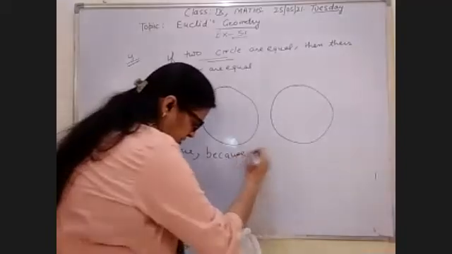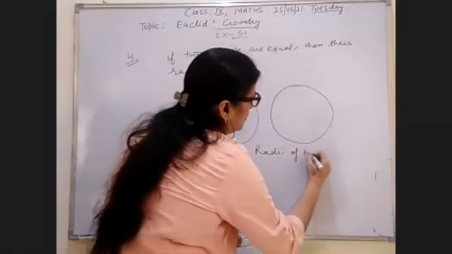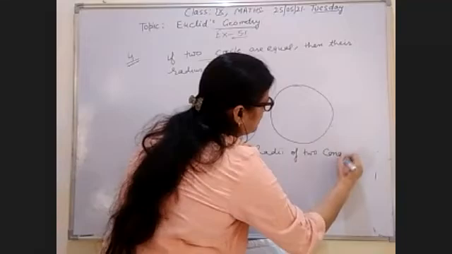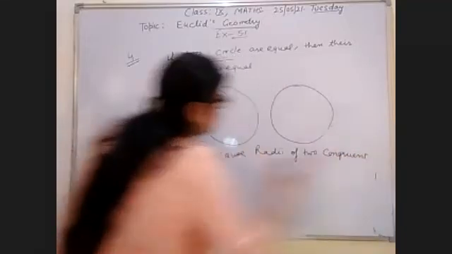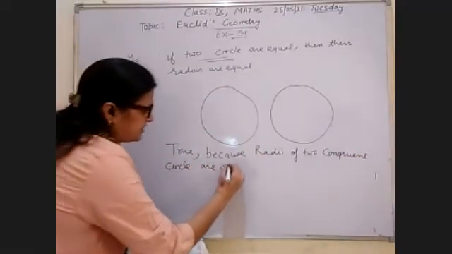Write down the answer here, because the radii of two congruent circles are always equal.